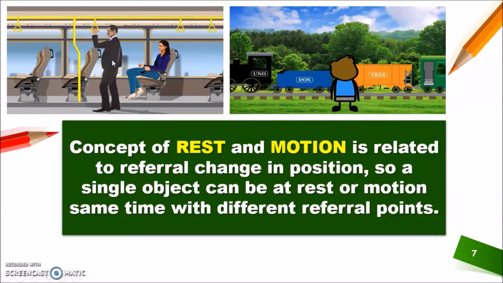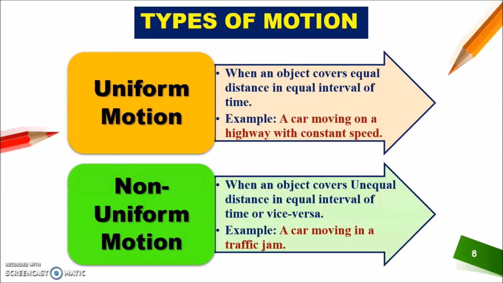Is it clear, students? If we take this lady as our reference point, then this man is in the rest position. Okay, but if we take the boy as a reference point, according to this boy, this man is in motion because the train is moving. As simple as that.